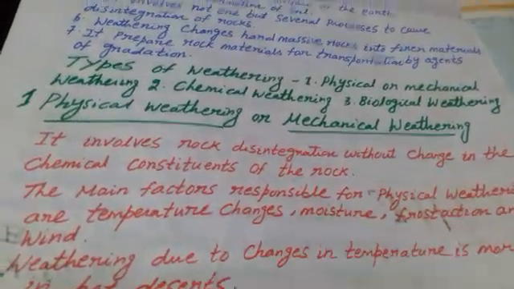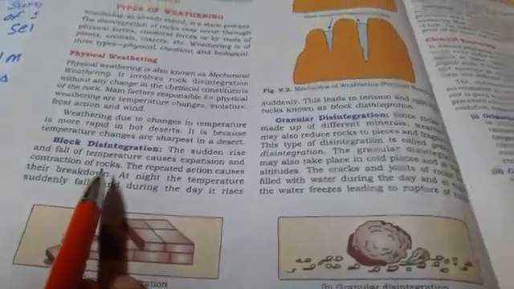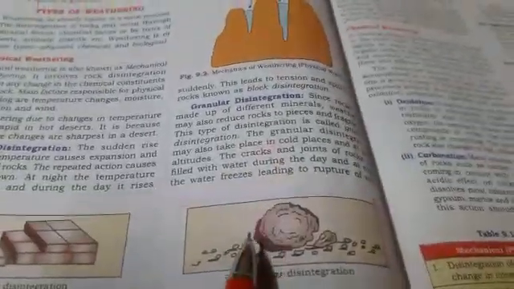Hot desert area. Now we learn about different types of mechanical weathering. The first is block disintegration, the second is granular disintegration, the third is frost action, and the fourth is exfoliation. Let us discuss in detail each type of weathering.